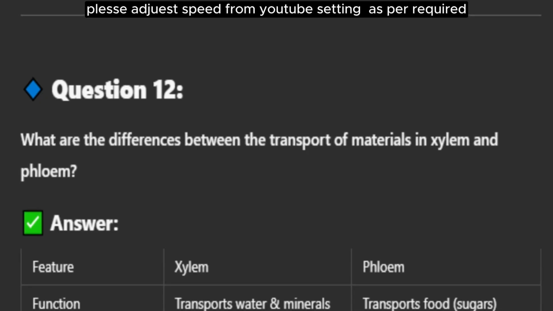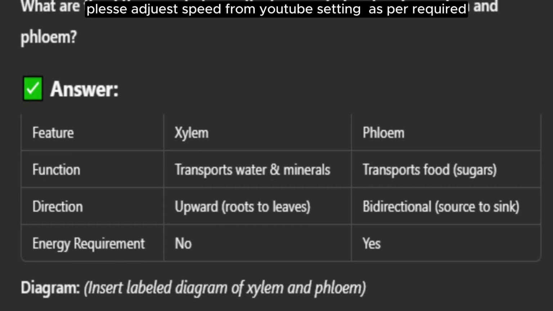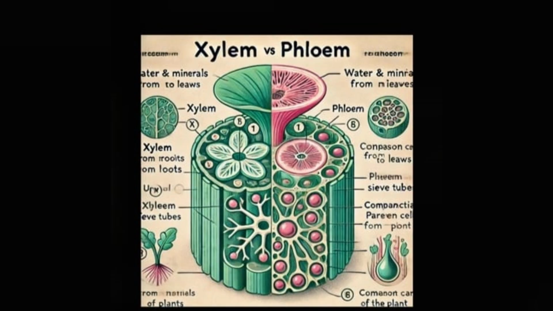Question 12. What are the differences between the transport of materials in xylem and phloem? Answer. Feature: xylem, phloem. Function: transports water and minerals; transports food, sugars. Direction: upward, roots to leaves; bidirectional, source to sink. Energy requirement: no; yes. Diagram of xylem and phloem.